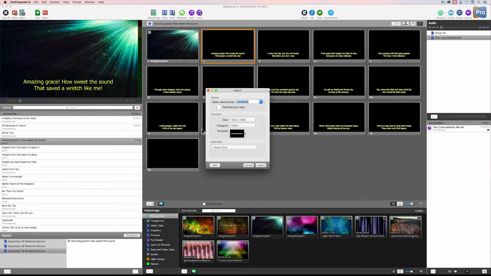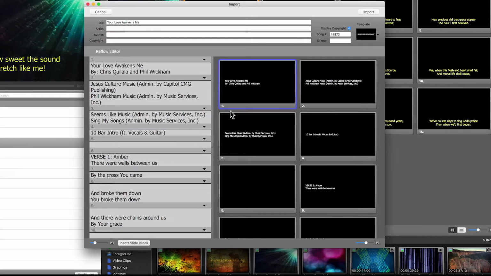And of course I have the same import dialog box that will open asking me a few things, but let's leave it the same way it was for that first song where we have 2 lines of lyrics per slide. The resolution and the category is all good. I'm not going to change the template, and I do want the document to go to the library. Then I'll mouse click on Edit. Now before I go any further, we're right back in the Reflow editor, but things look a little different. We're going to have to do some editing over here on the left.